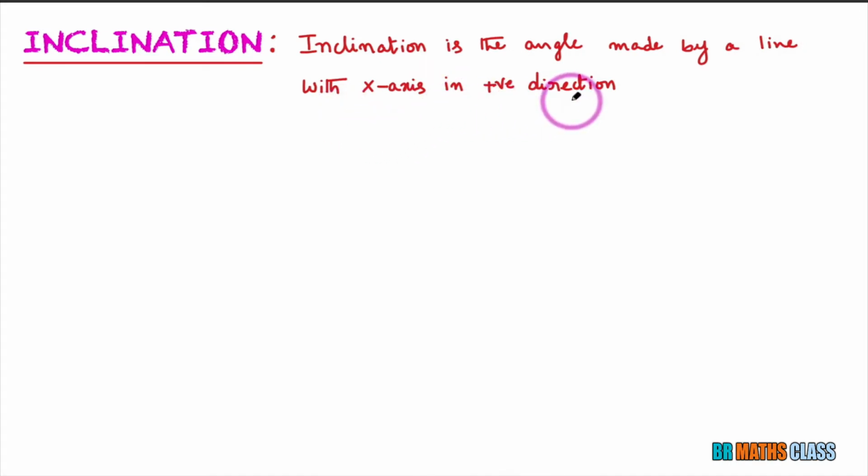We'll try to understand this with a few examples. You observe this diagram. This is the straight line. Where is the angle made by this straight line with the x-axis in the positive direction? Positive direction means anti-clockwise direction. You can observe this is the angle made by this straight line with the x-axis in the positive direction. So this angle is known as inclination.